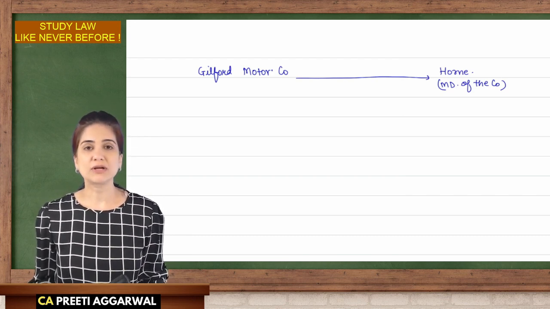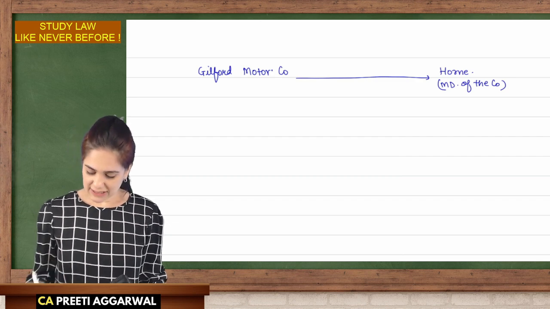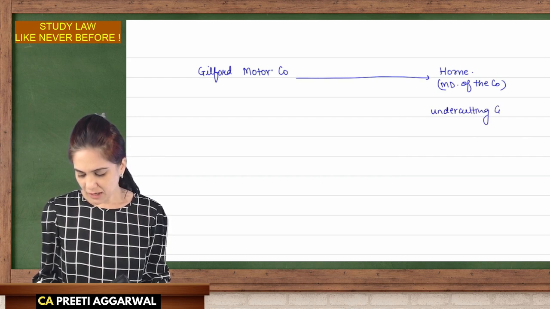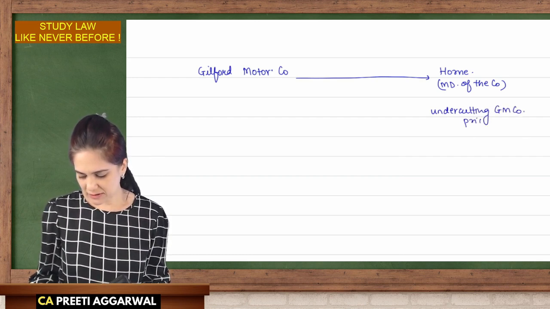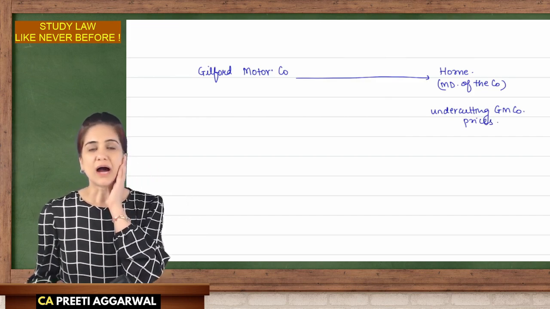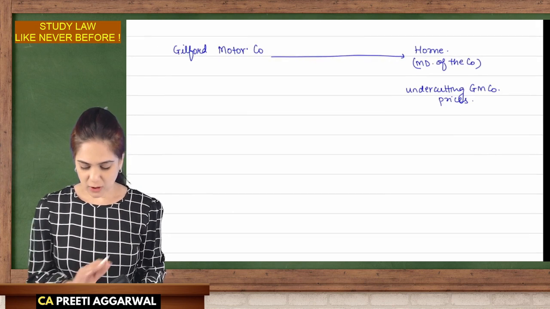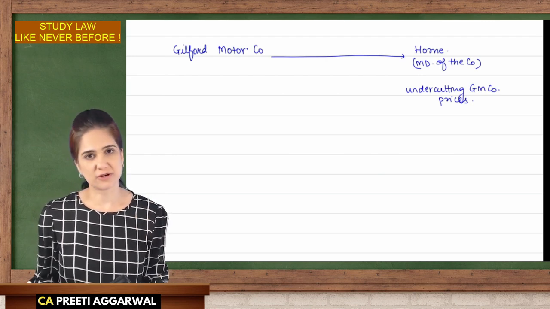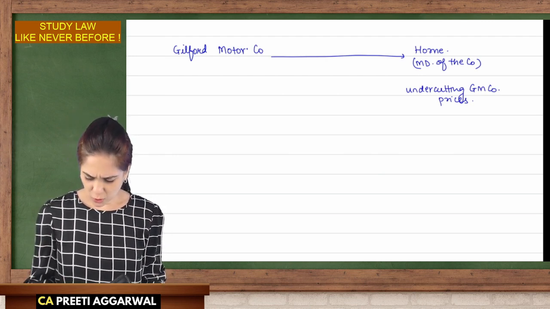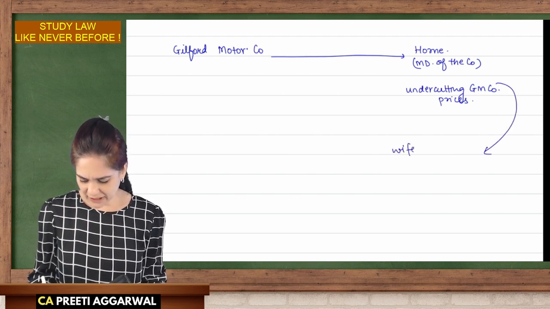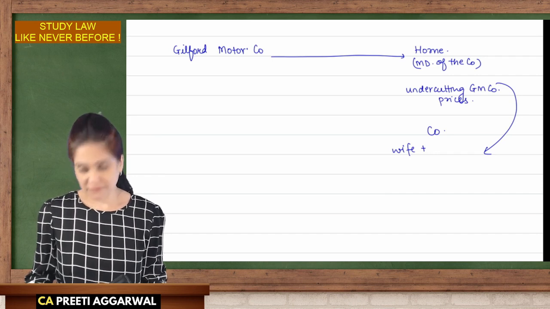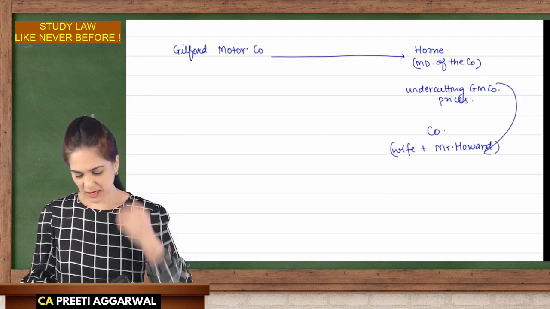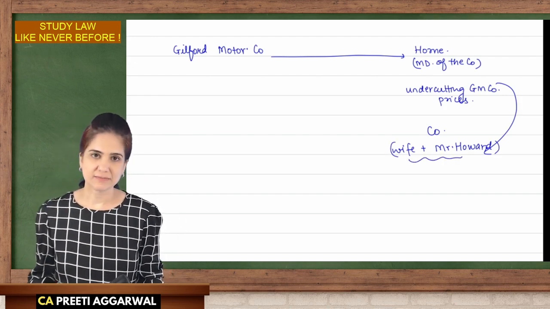He agreed, but later on, he was fired. And he set up his own business and started undercutting Guilford Motor Company's prices. Then he remembered, oh God, I had entered into a contract promising not to do this. If I don't follow it, they will file a case against me for breach of contract. So he quickly sold his business to a company which he formed with his wife and friend, Mr. Howard. And he sold the business and they continued undercutting the prices.